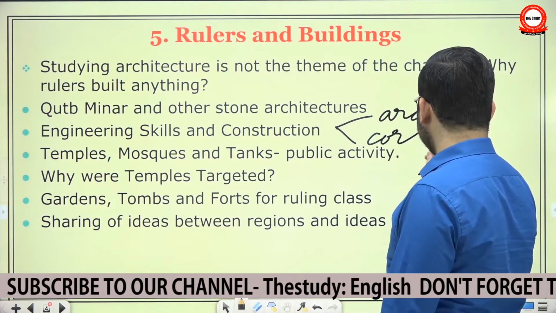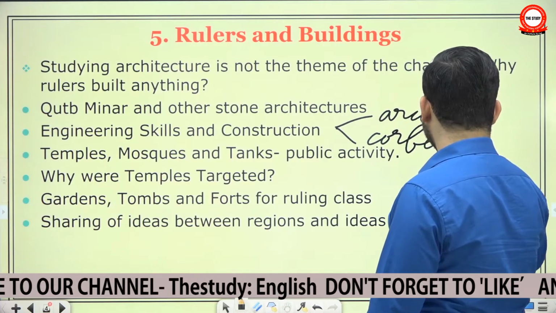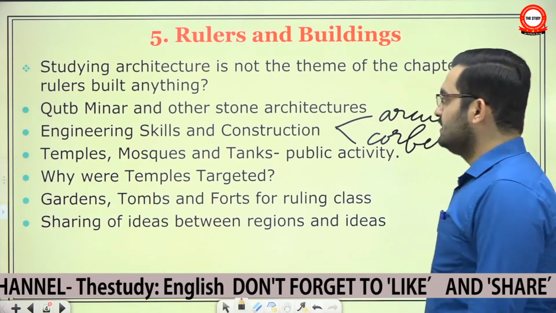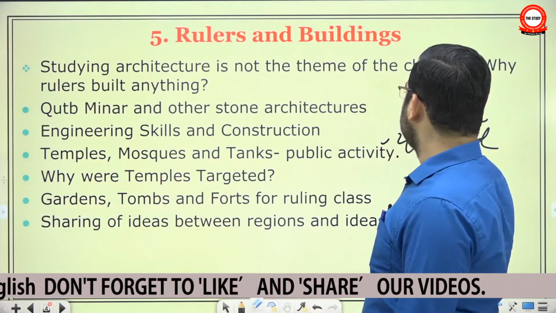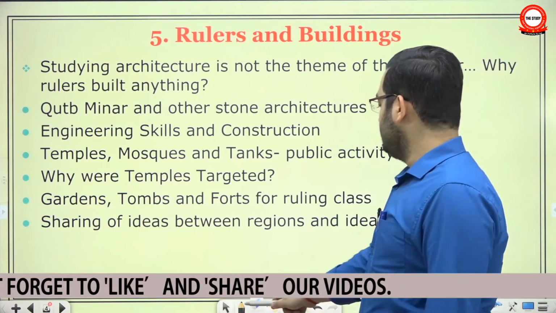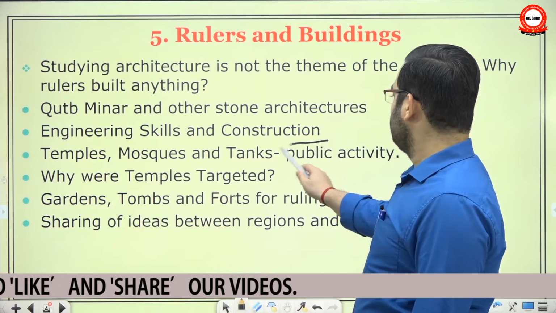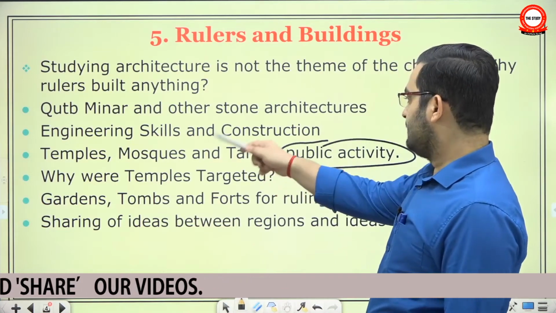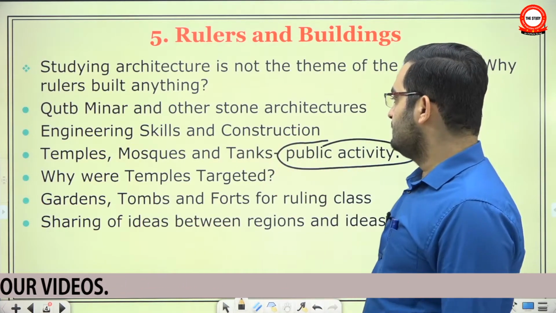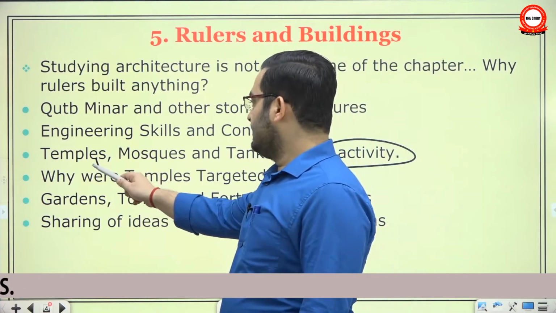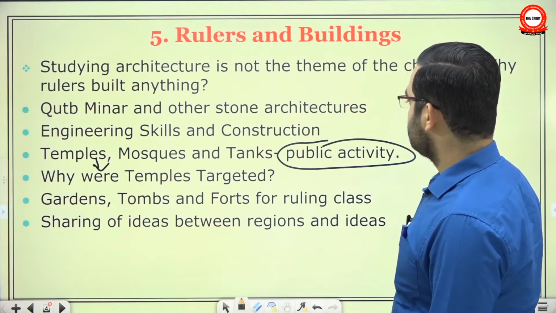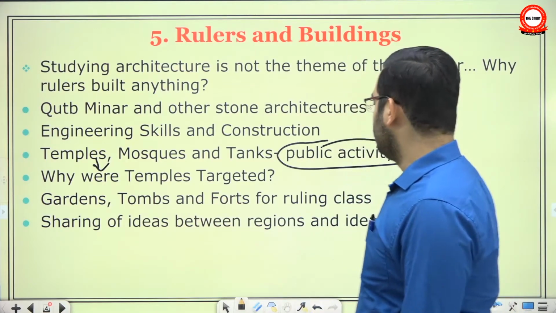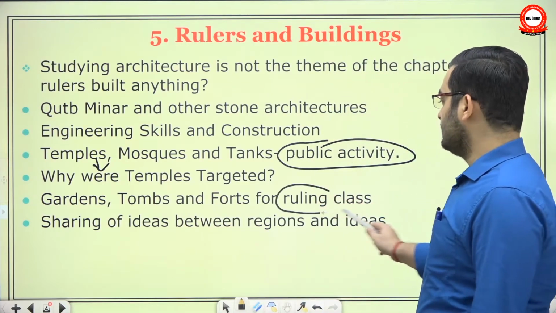It talks about two styles and how they are deployed in construction work. And then it classifies buildings into two categories. One for public activities: temples, mosques and tanks, and then it goes to the question of why temples were targeted. And then another sort of buildings: gardens, tombs and forts. These were for the ruling class.